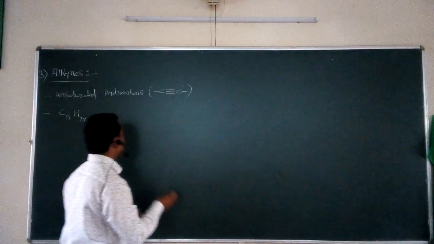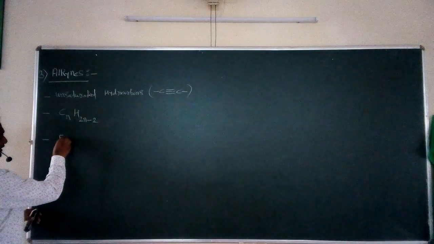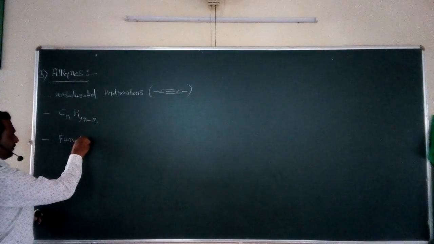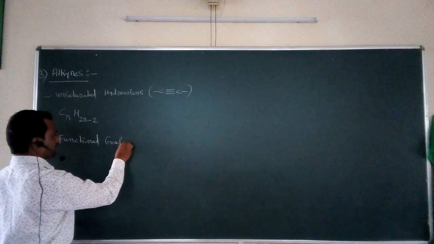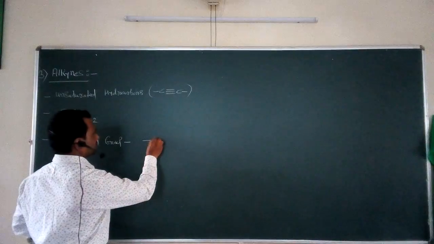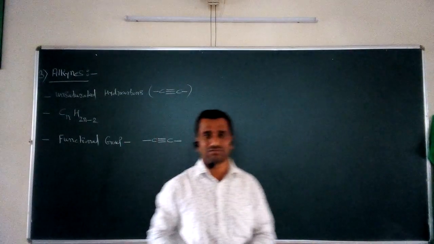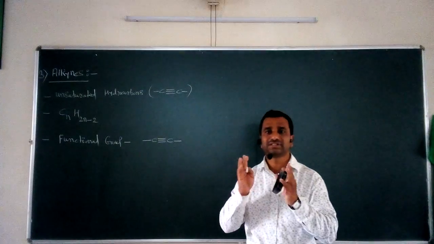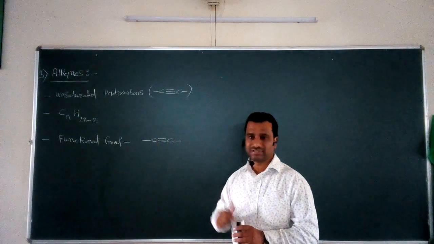The next important thing is that these alkynes have a functional group. What is the functional group for these alkynes? It is C triple bond C. This carbon-carbon triple bond is called the functional group for alkynes. So in each and every alkyne, this C triple bond C is present.